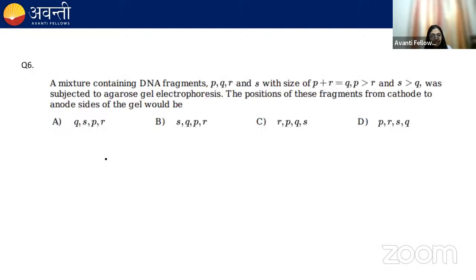Now moving next. A mixture containing DNA fragments P, Q, R and S, with size of P plus R equals Q, where P is greater than R, and S is greater than Q, was subjected to agarose gel electrophoresis. The position of these fragments from cathode to anode side of the gel would be. So they're asking about the position of the DNA fragments. What will be the correct arrangement or sequence of the fragments?